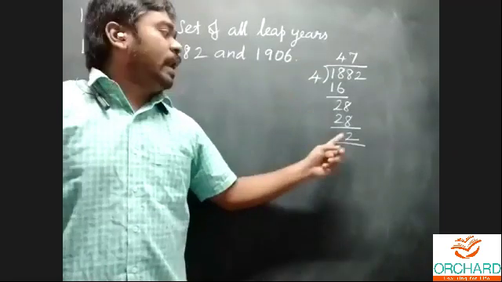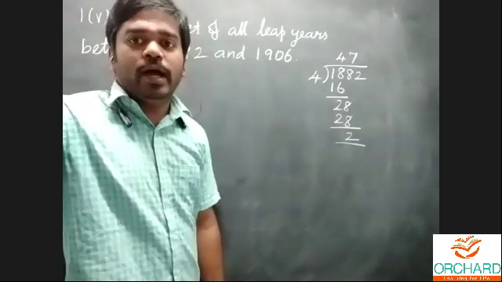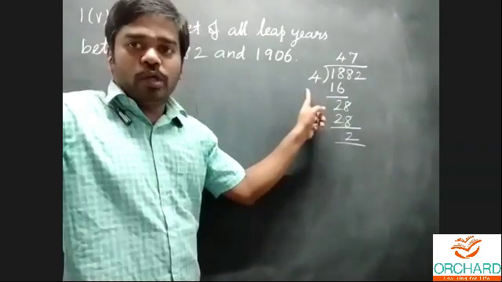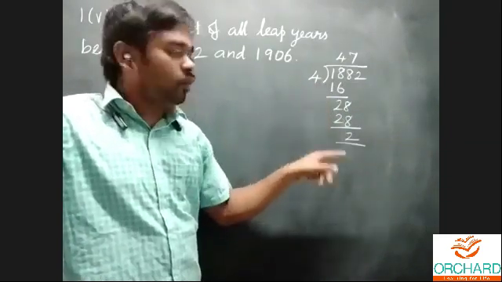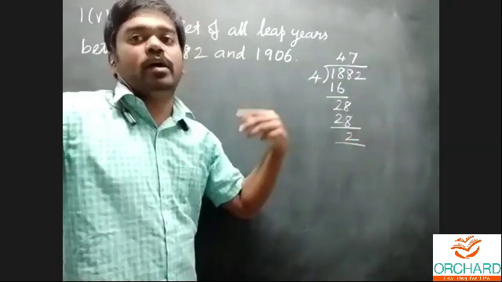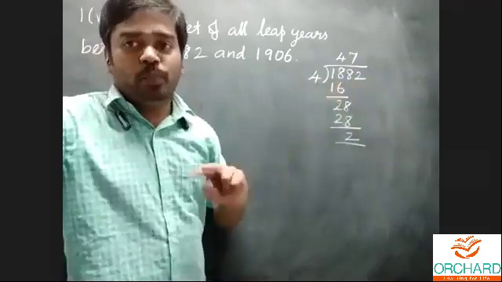Next, add these 2. 1882 divided by 4 means you got the remainder as 2. The remainder as 2 means add 2 to that dividend: 1882 plus 2, 1884.